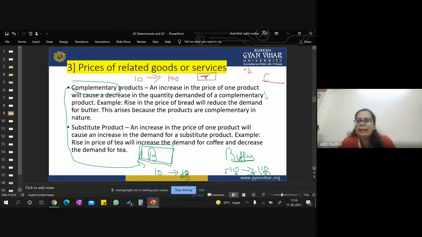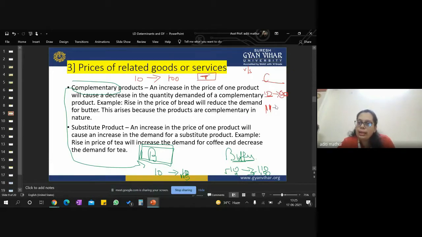And coffee at the rate of 10 gets a demand of only 80. Now let's assume that the coffee manufacturing company increased their prices, and now they are selling at 11 rupees, right?